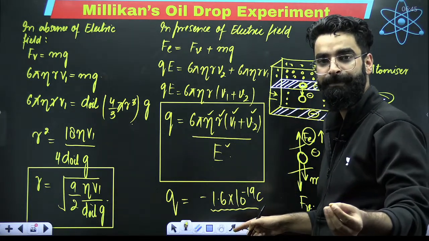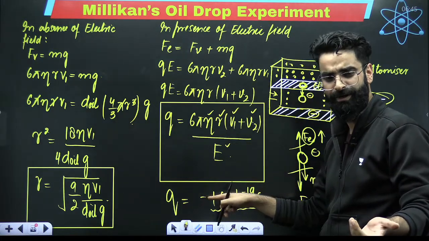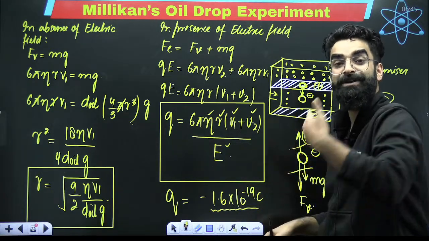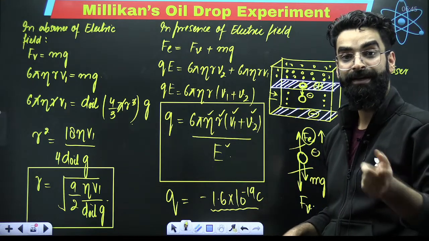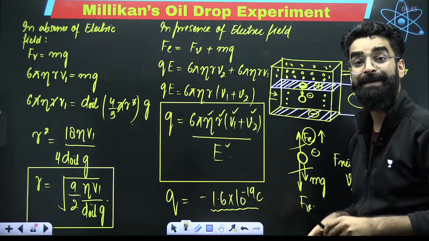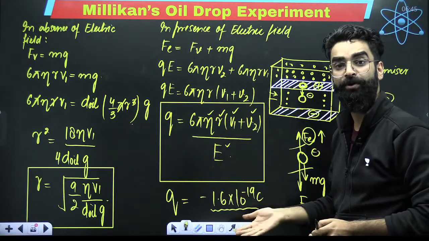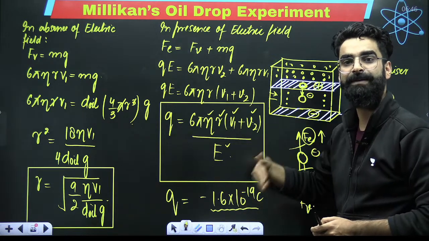And sign is minus because it's electron, right? It was this much. When the same experiment was carried out one more time, the charge on the oil droplet came out to be 2 times this value. When the same experiment was carried out one more time, the charge on the oil droplet came out to be 3 times this value. Similarly, 4 times, 5 times.